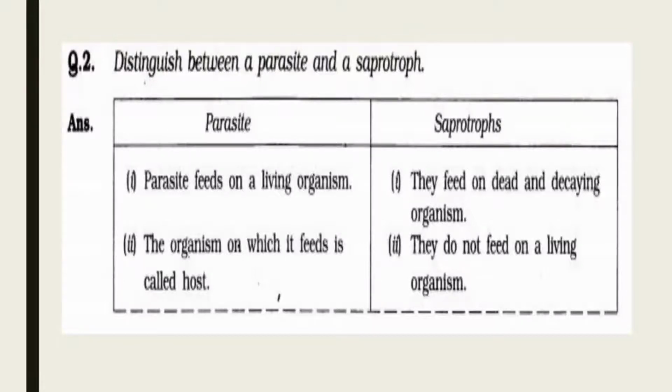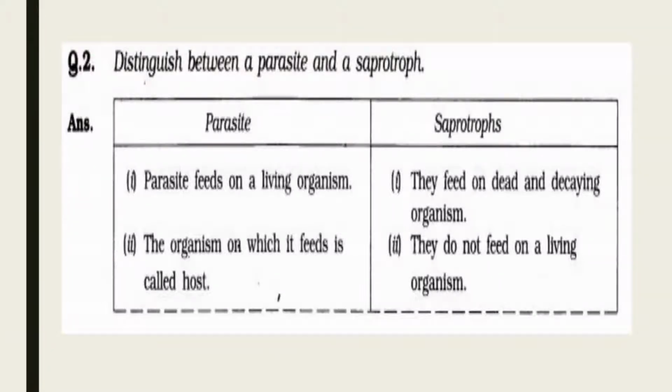And these plants secrete digestive juices which convert dead and decaying organic matter into sugar, and this is then absorbed by the plant. So that is the difference between parasite and saprotroph. So how will you write the difference between parasite and saprotroph?